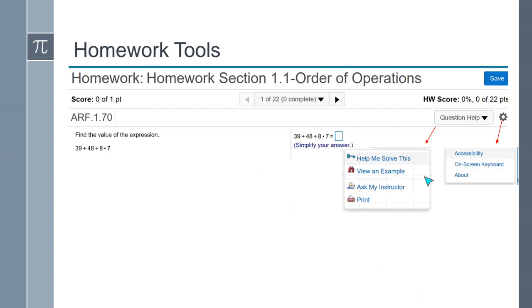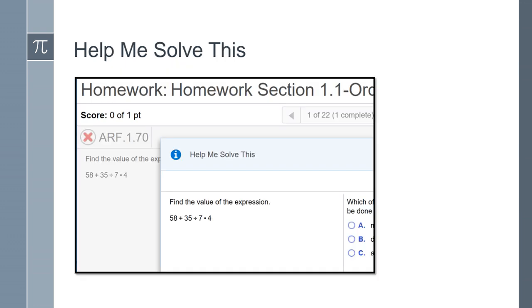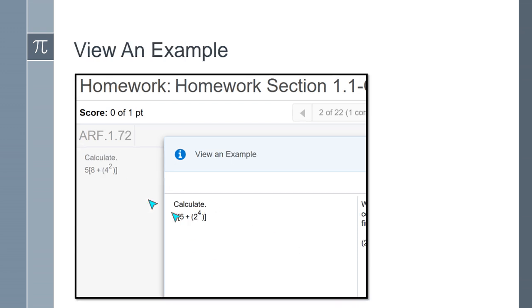Now inside of the homework, you have question help. There's a help me solve this. If you click on this, it's going to help you answer this question, but you're going to get it wrong. And then when you do it again, it'll count it correct for you. An example will give you a similar problem, and then it also has the Ask My Instructor. Okay, so for example here, they clicked on help me solve this, it counts it wrong, but then it gives you a new problem so that it can count it right for you.